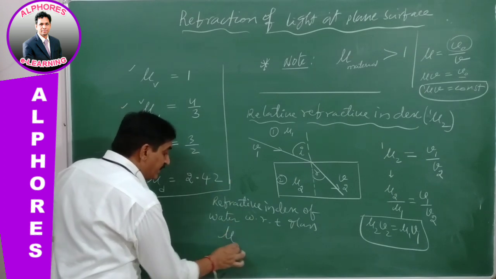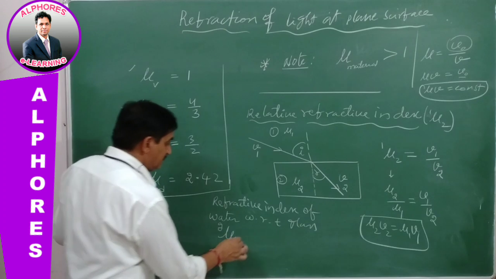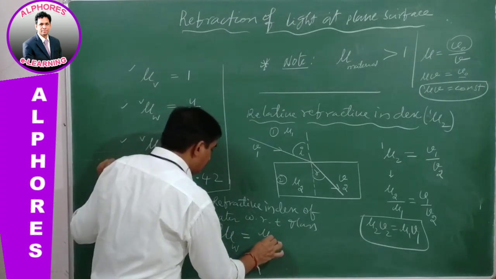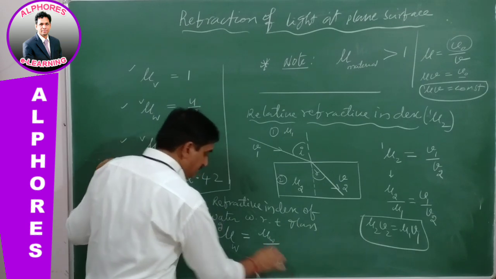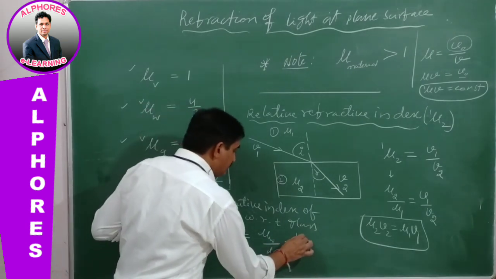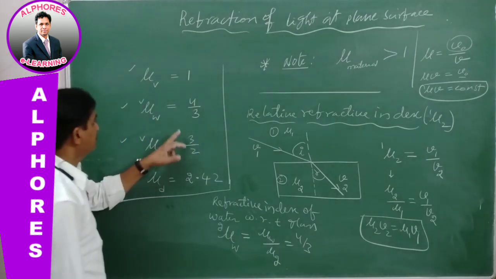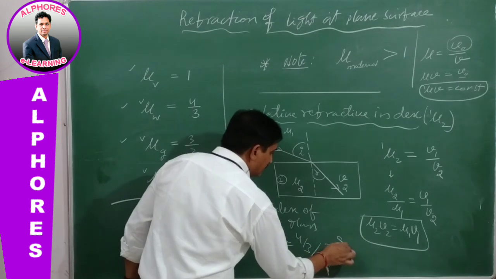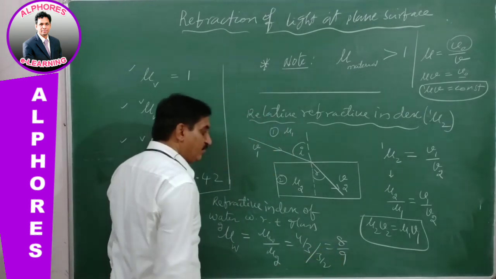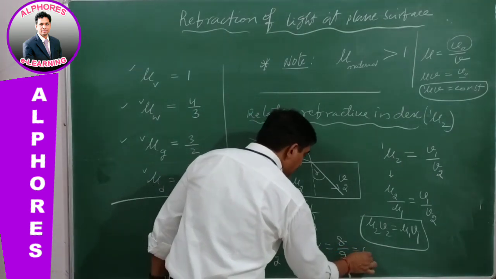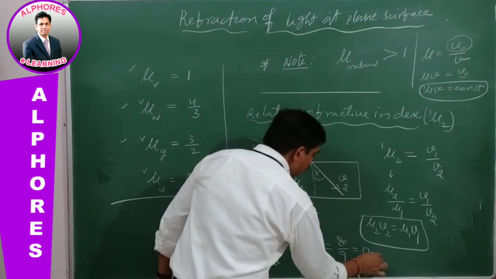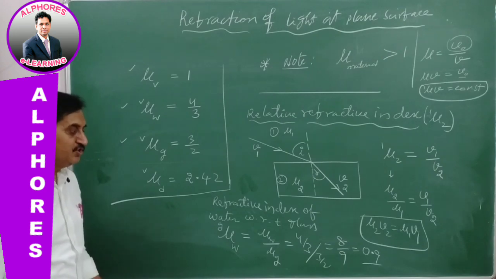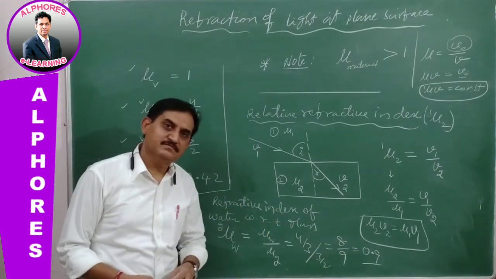Mu water with respect to glass can be written as mu water by mu glass. Mu water is 4 by 3, divided by 3 by 2, which gives 8 by 9. What is its value? Roughly 0.9, which is less than 1.